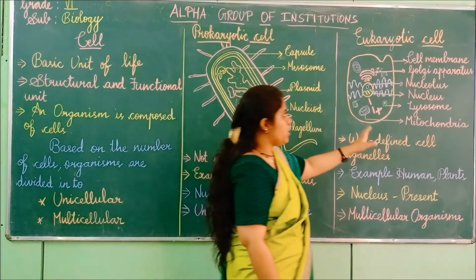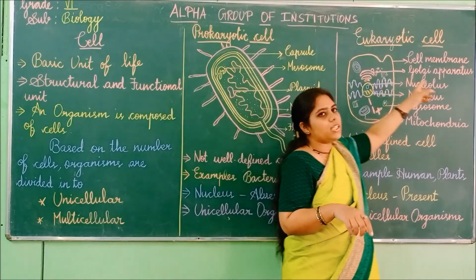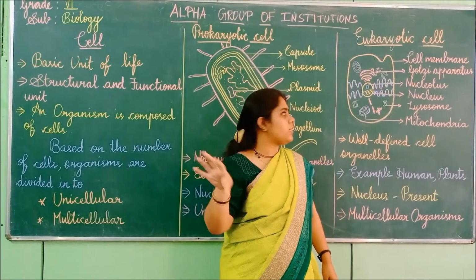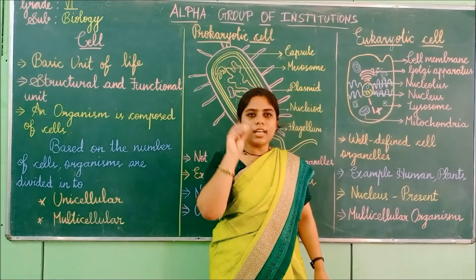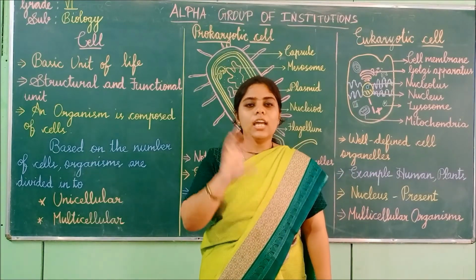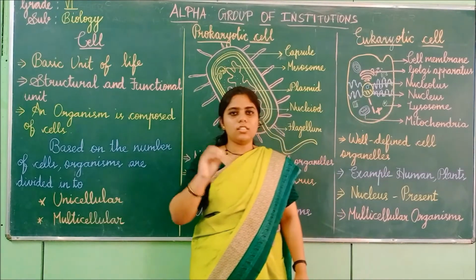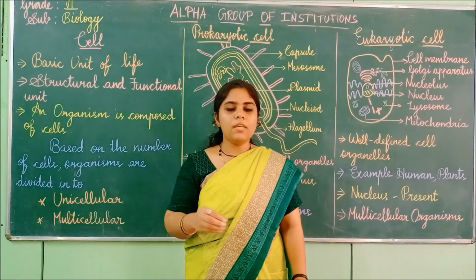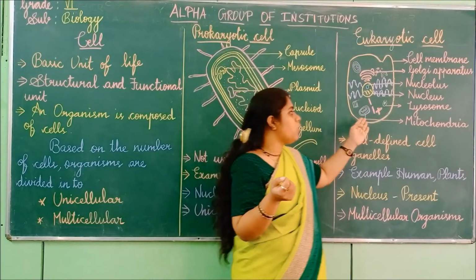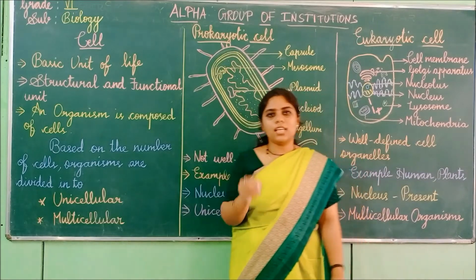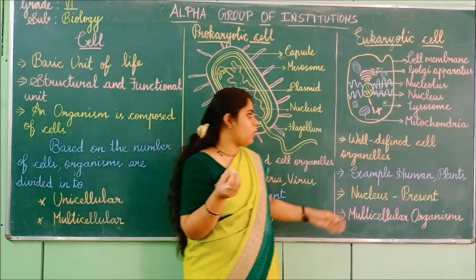Then coming to this structure, the cell membrane, the outer covering, is present, along with the apparatus for transporting materials, and the nucleus and nucleolus will be present. Then genetic material will also be present. It is the control center. The lysosome has the digestive enzymes. It is called the suicidal bag. It will destroy itself. Finally, the mitochondria is the powerhouse of the cell. Through the ATP molecule, it gives power.